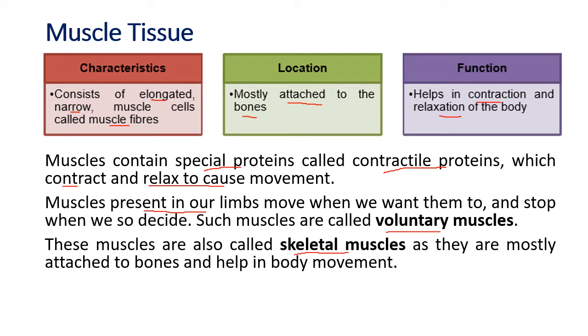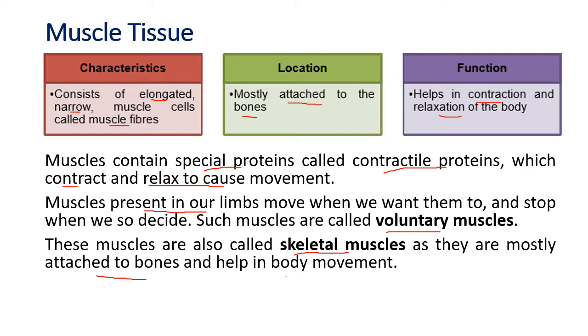We can move our head, our hands, fingers, ankles, knees, toes. All these movements are under your direct will, meaning you can move them whenever you want to. If you do not want to move them, you can stop moving them. So these are voluntary muscles. The skeletal muscles are voluntary muscles attached to the bones which help in body movement.